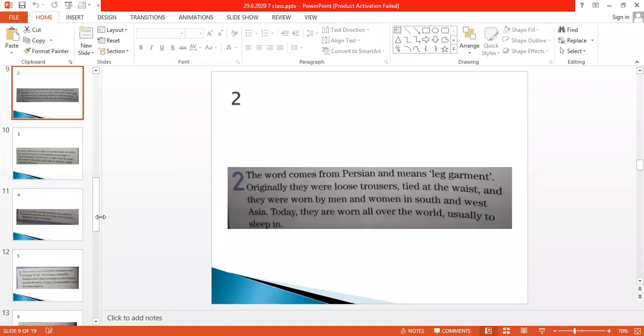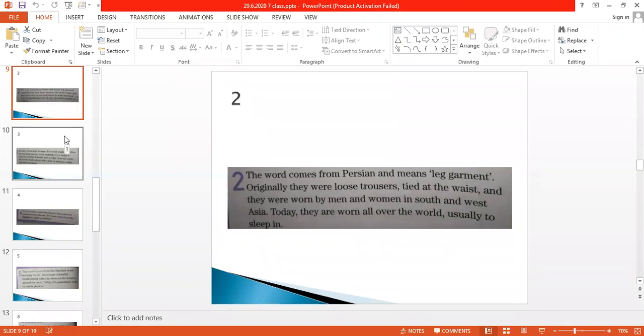I'll repeat it. Second is: the word comes from Persian and means leg garment. Originally, they were loose trousers tied at the waist, and they were worn by men and women in South and West Asia. Today, they are worn all over the world, usually to sleep in.